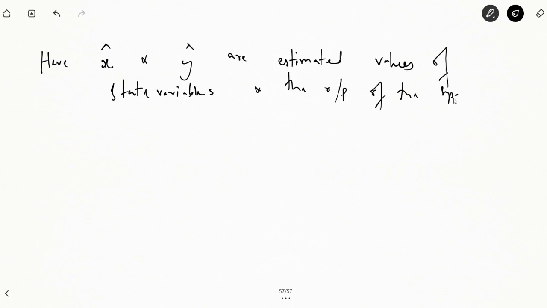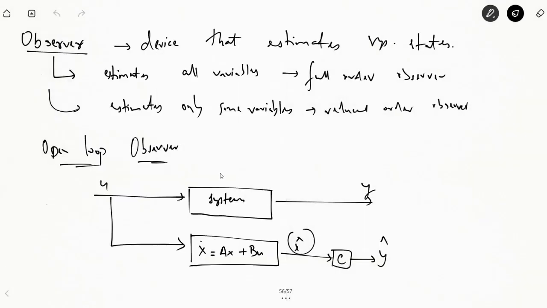So in the case of an open loop observer, we have a plant, some system, and we use the state space model of that same system. This device here will be nothing but the observer of the system. That means it will give us the estimated values of the state variables and the estimated value of the output of the system by making use of the state space model of the system.